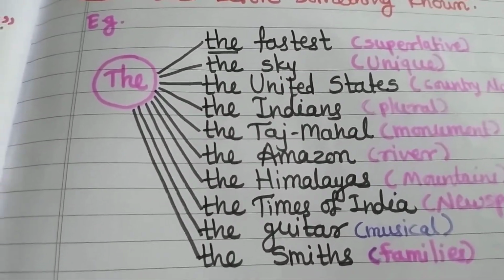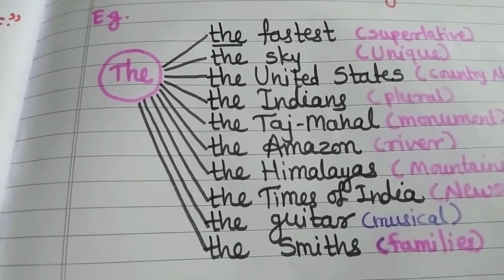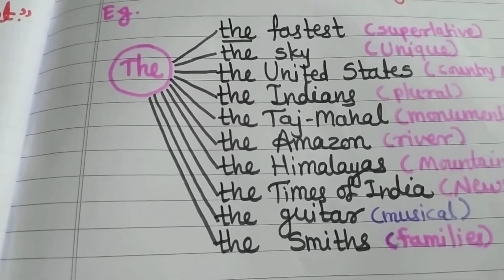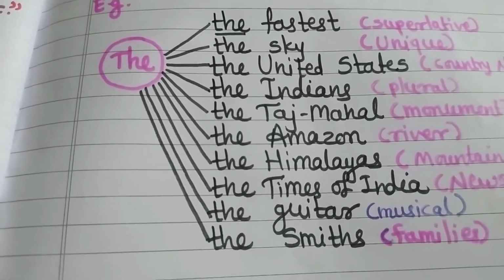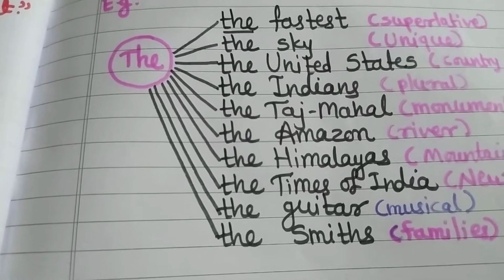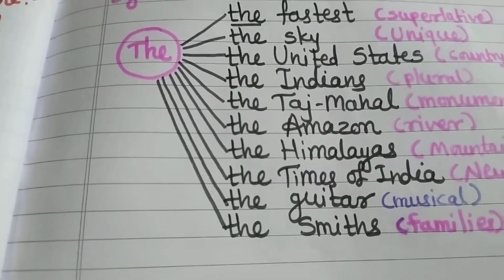Then monuments. Sometimes monuments can also start with the, like the Taj Mahal, the Parliament. Then rivers and oceans, when we have to mention them, before that we can use the. For example, the Amazon, the Satluj, accordingly.